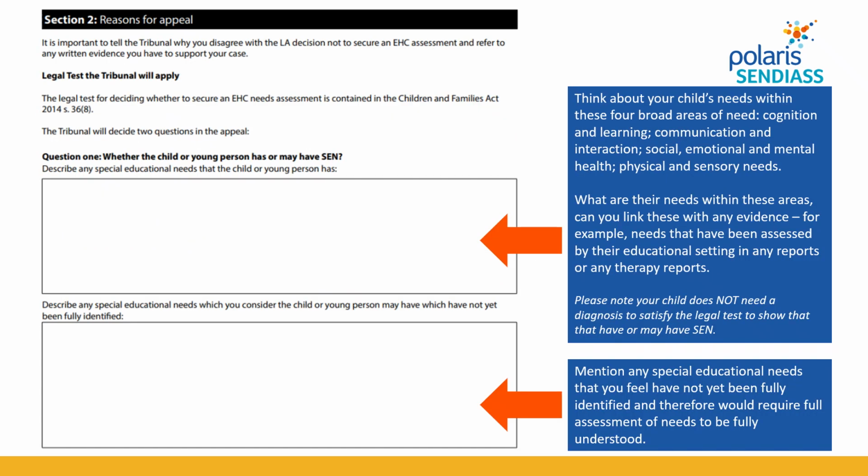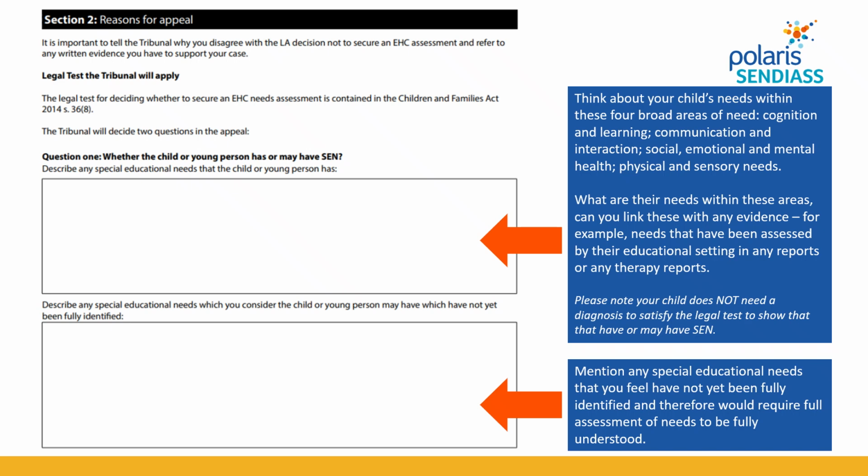Section 2 asks for your reasons for appeal. The legal test the tribunal will apply is whether or not your child has or may have special educational needs, and whether those needs may need to be met in accordance with a plan. So question 1 asks whether your child or young person has or may have SEN. If your child has a diagnosis, you can list it here and you can attach any diagnosis letters later on in this form. But please note, a child does not need to have a diagnosis to satisfy this legal test.